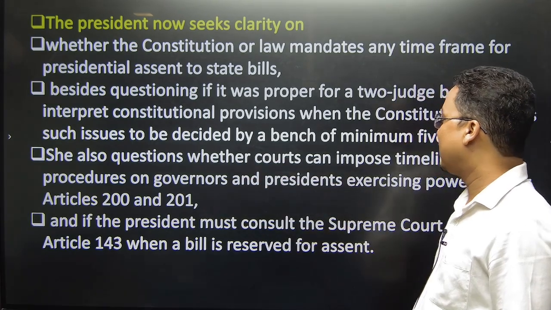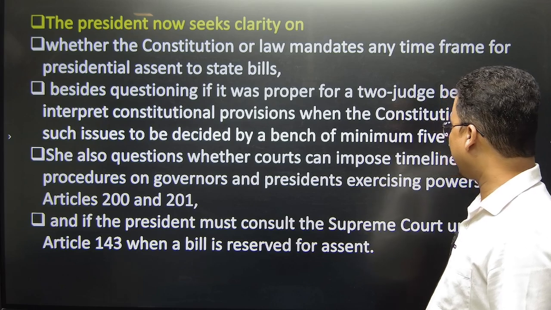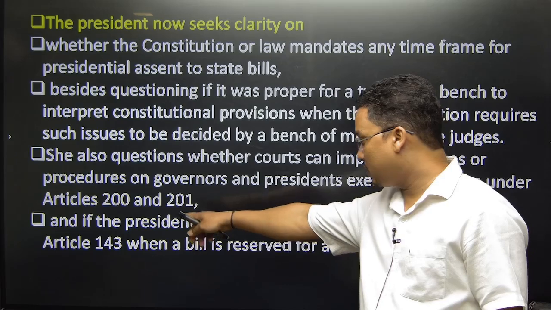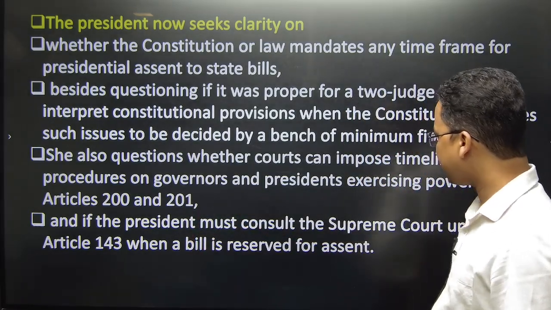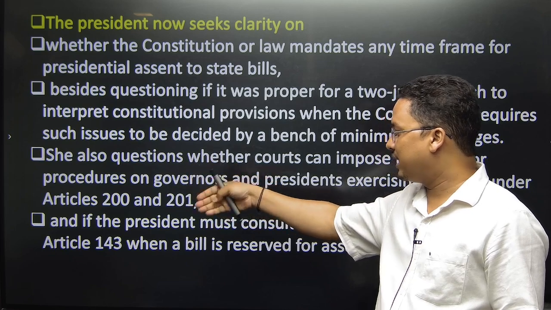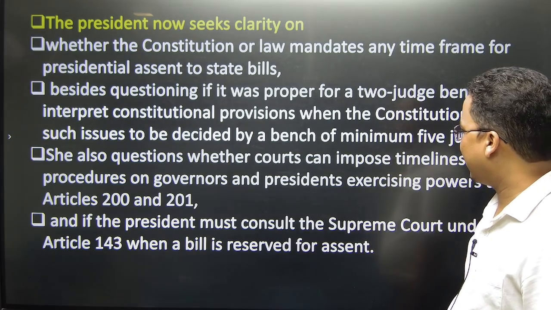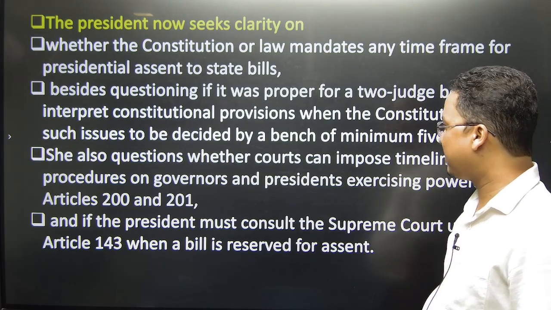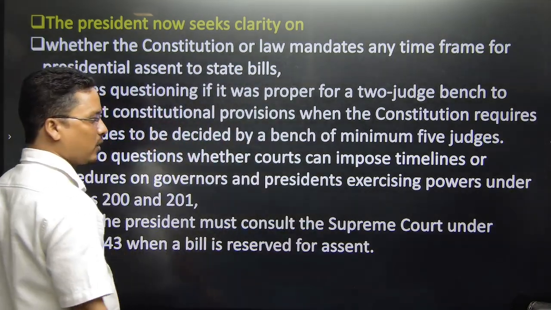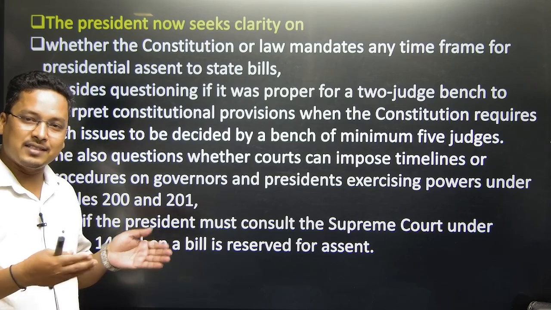She also questions whether the court can impose timelines or procedure on the governors and the President exercising powers under Article 200 and 201. This is for the governor, this is for the President. Whether governor and President, how they will act, will that be determined by the court? Or the final interpretation of the constitution is by whom? Supreme Court. The Supreme Court has interpreted like that, right?